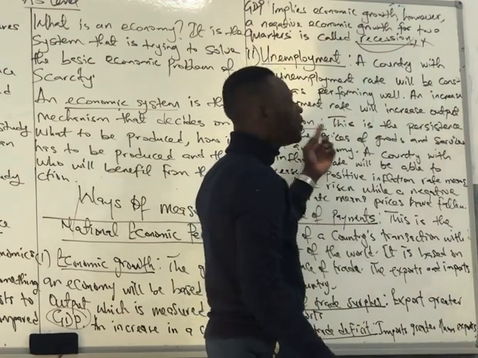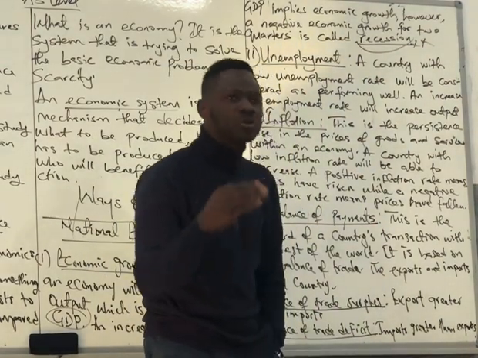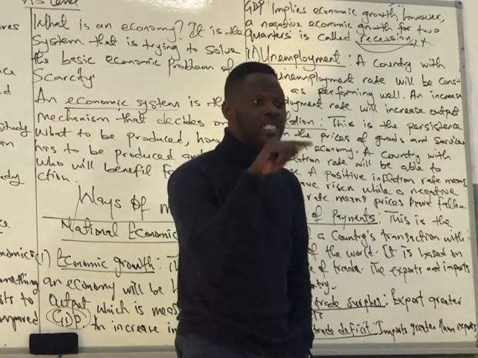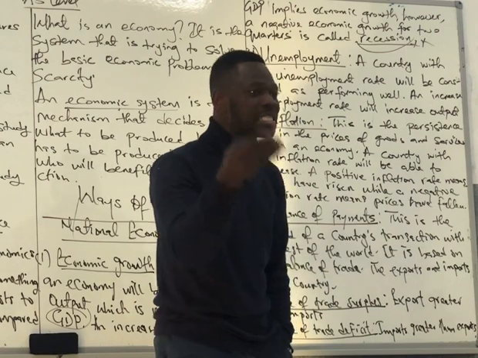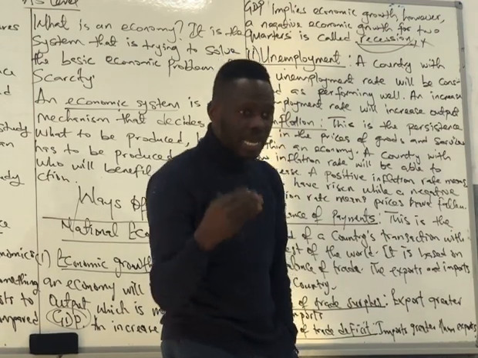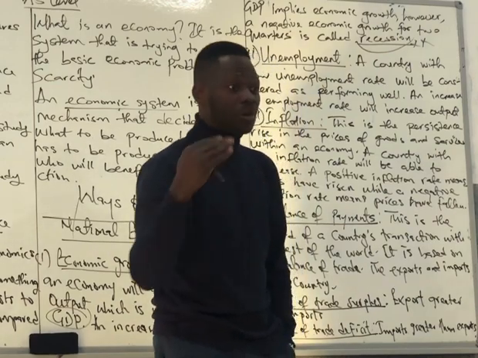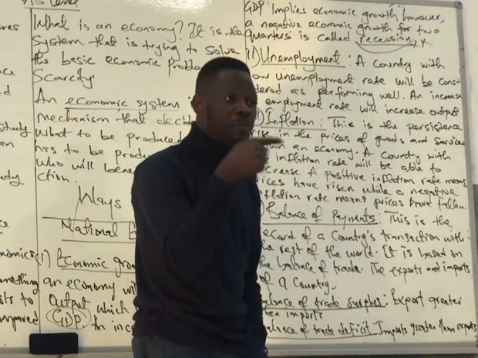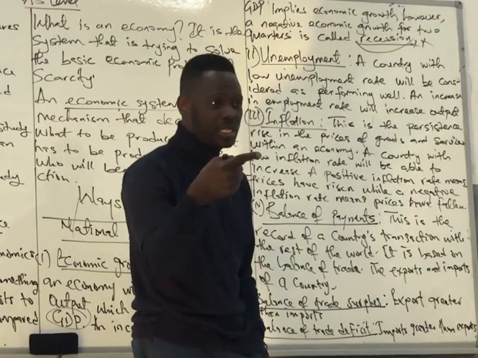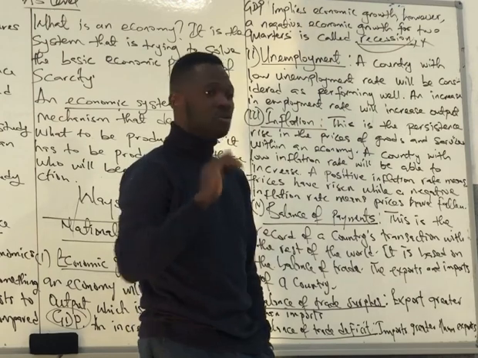The third one, inflation. What is inflation? Inflation is the persistent rise in the price of goods and services. A country that is witnessing a fall in inflation will mean that price of goods and services in that country is falling. Then the country economy will be fine. People will be able to afford things that they can afford. But a country witnessing a positive inflation rate means that prices in that country is increasing, which might not be good for the economy.